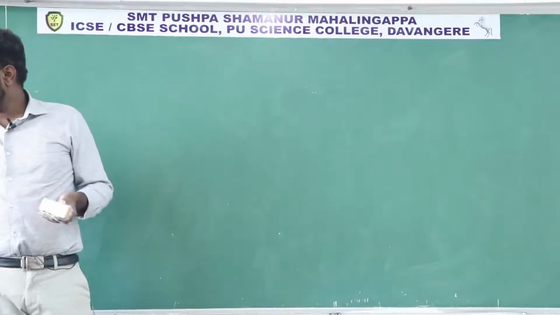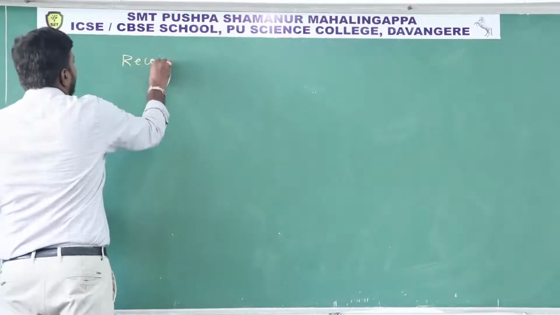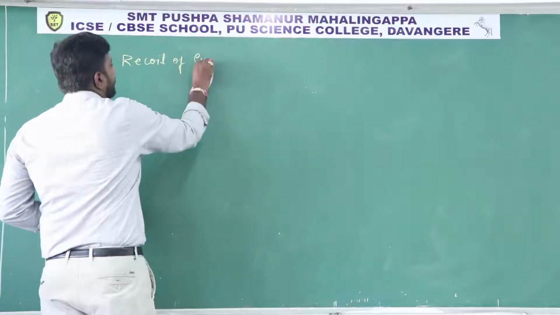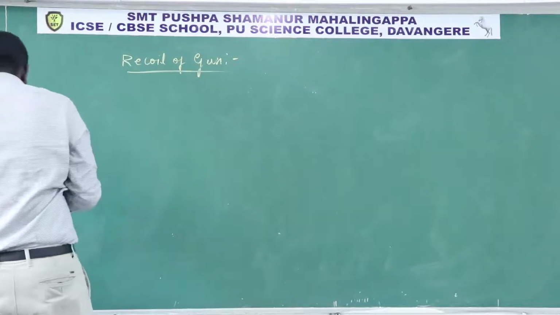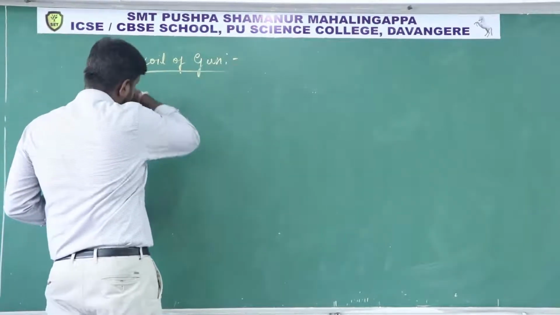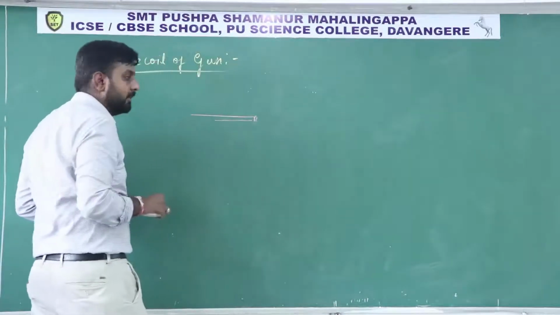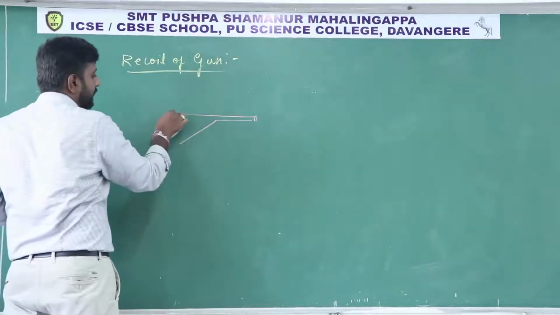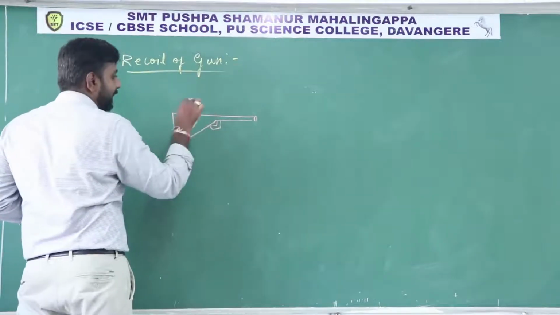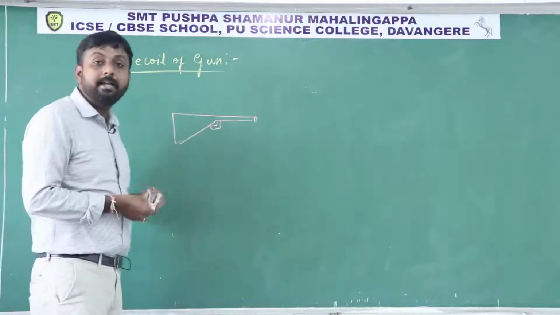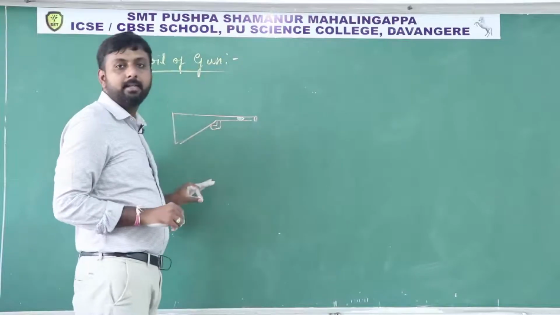And here I will explain this concept that is called recoil of gun. Okay. So what do you mean by this recoil of gun? For that, let us consider a gun. Right. This is a gun, an old model gun. Then inside the gun there is a bullet, not a dummy gun or empty gun.